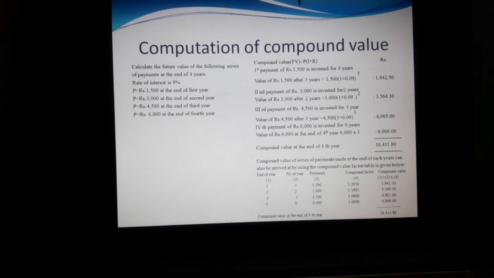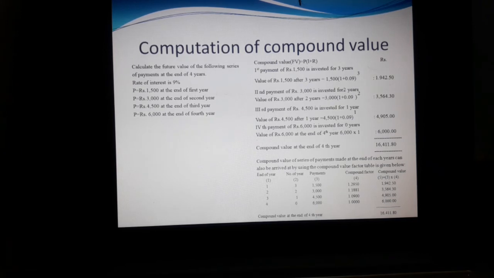P equals 1,500 at the end of the first year, 3,000 at the end of the second year, 4,500 at the end of the third year, 6,000 at the end of the fourth year. So we have to calculate interest for how many years. If you are investing 1,500 at the end of the first year, it would be retained for 3 years: the second year, third year and fourth year. So we have to calculate for the power 3 for the first year.